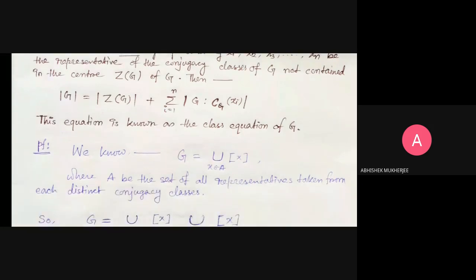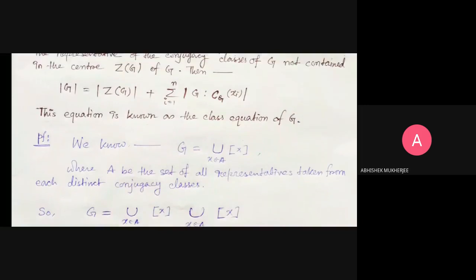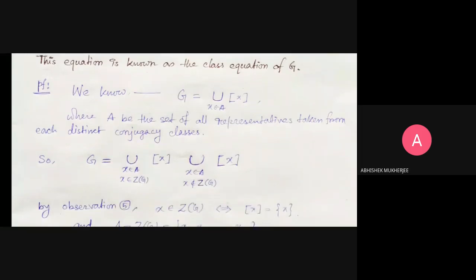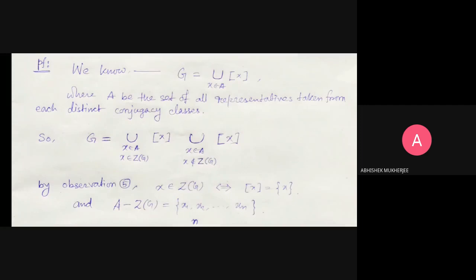We know that G is equal to the union, over x belonging to A, of orbits or conjugacy classes, where A is the set of all representatives taken from each distinct conjugacy class. Okay, A is the representative set.